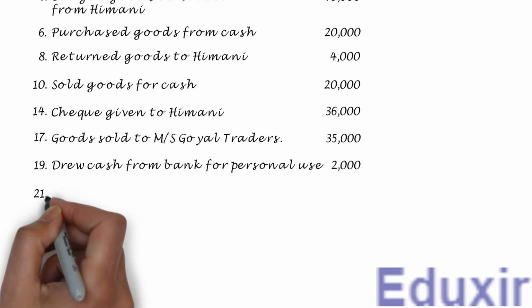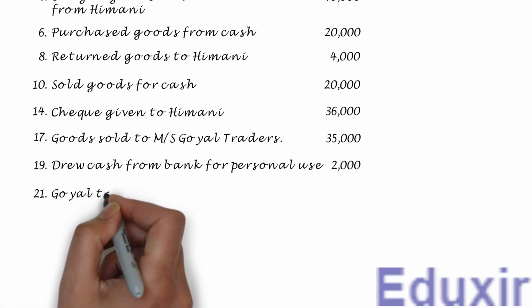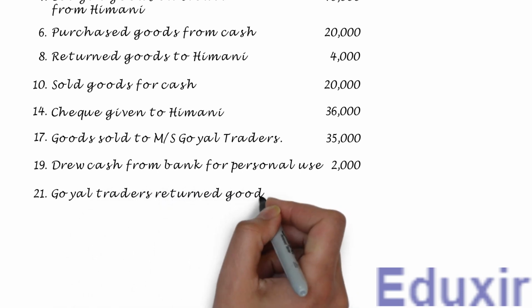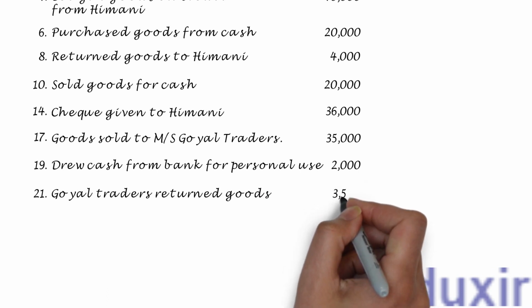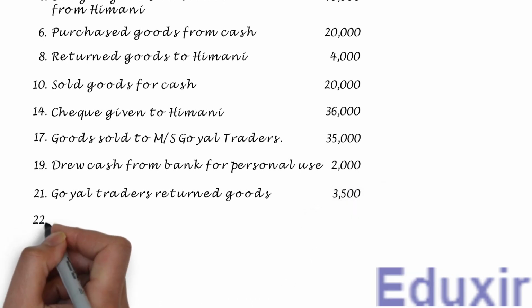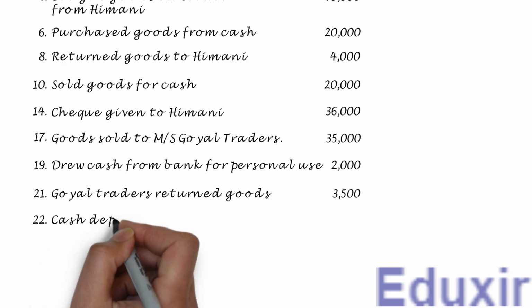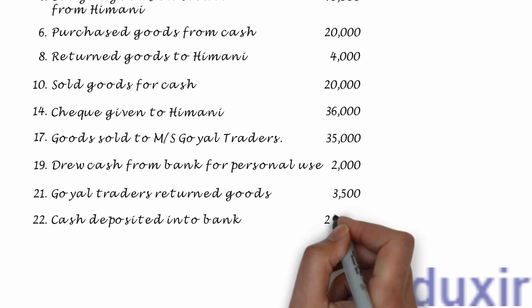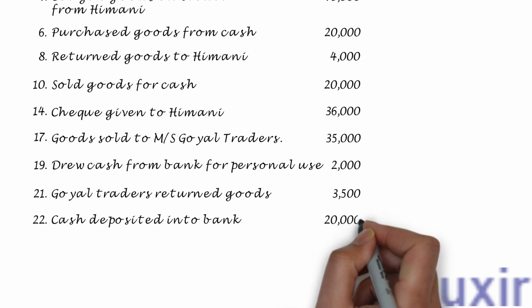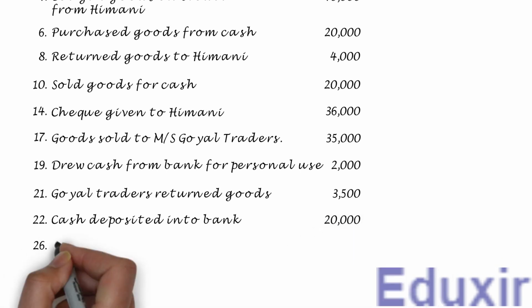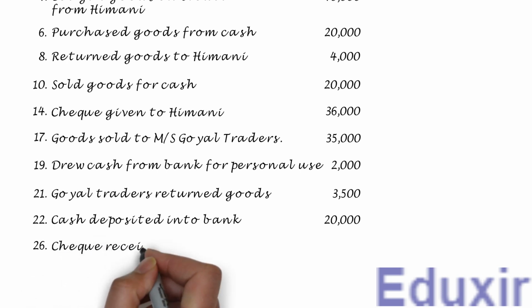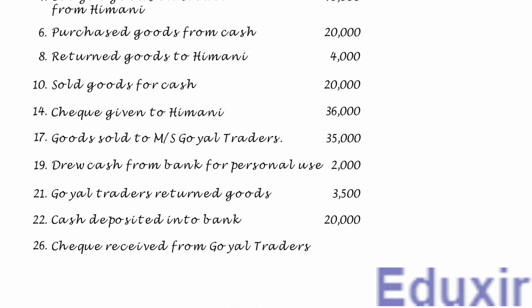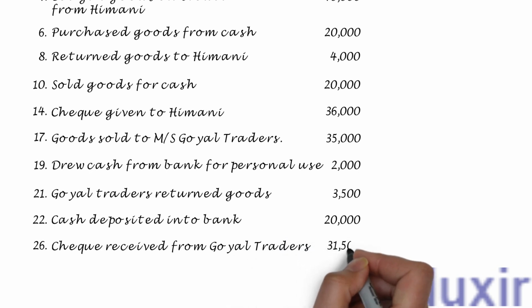On 21st December, Goel Traders returned goods 3,500. On 22nd December, cash deposited into bank 20,000. On 26th December, check received from Goel Traders 31,500 rupees.